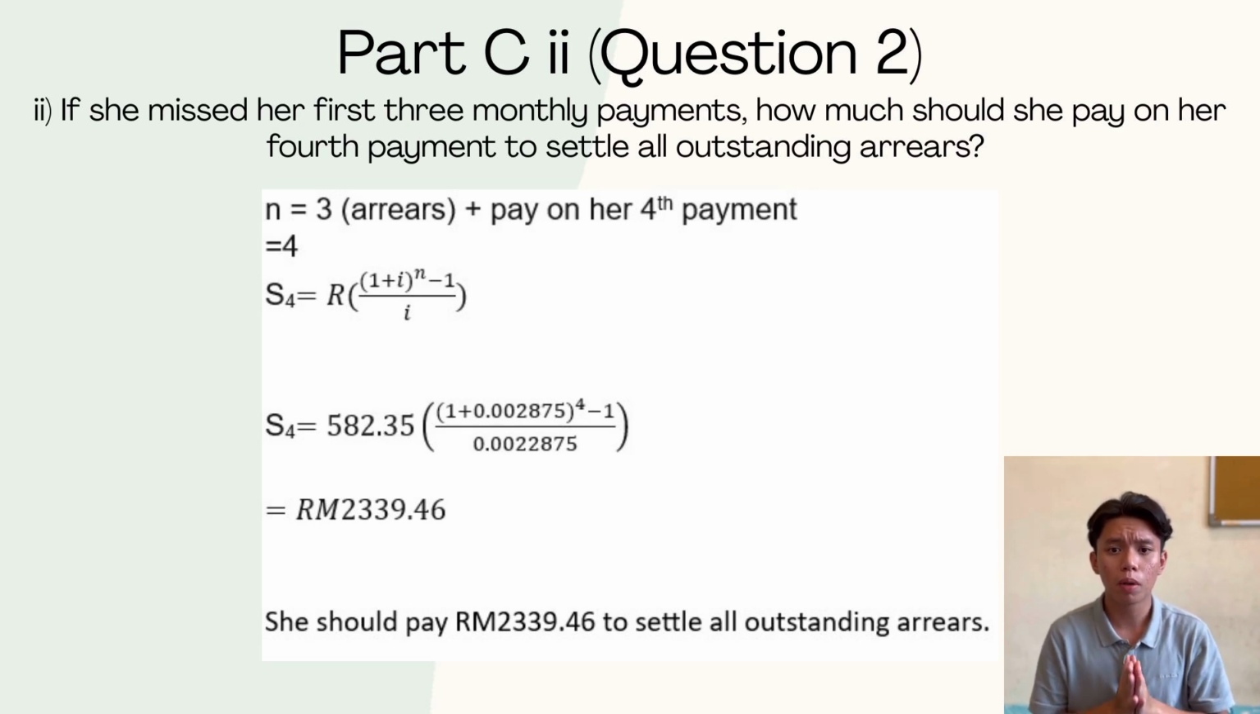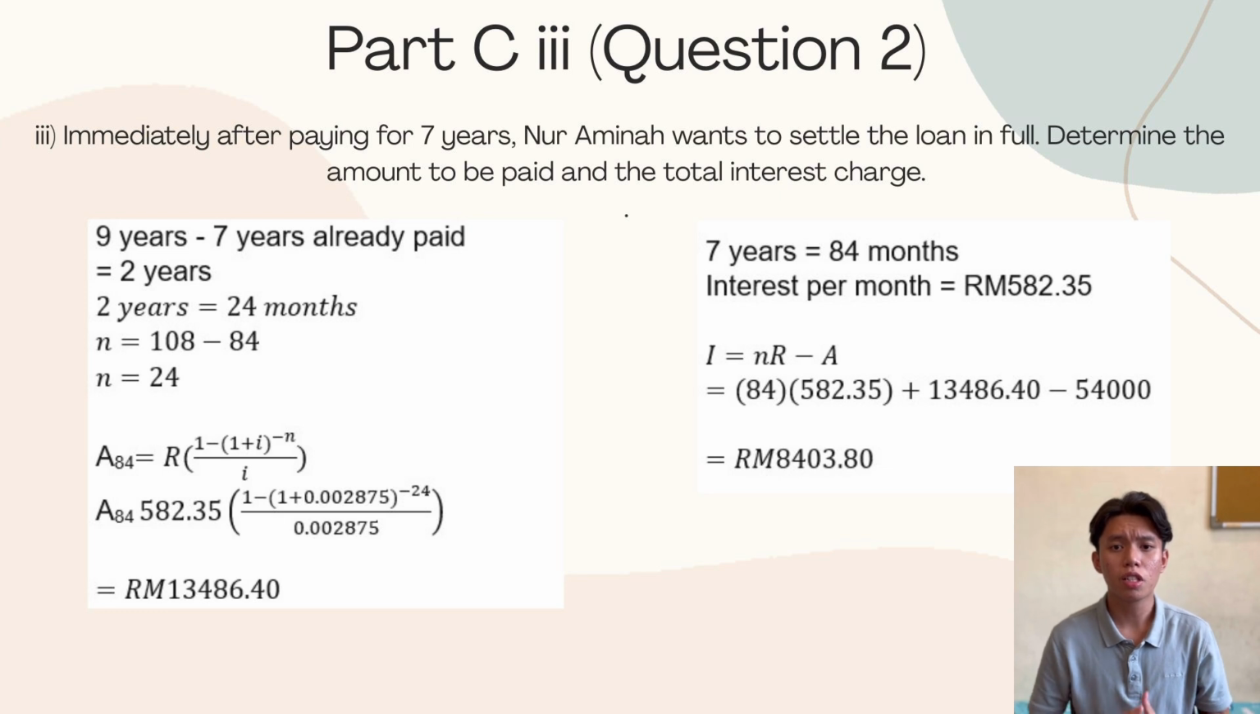For question C2 Roman, she missed her first 3 payments. So on the 4th payment, she must pay the amount of these 3 missed payments plus the 4th month's payment. N equal 3 plus the amount on her 4th payment equal 4. S4 equal 582.35 open bracket 1 plus 0.002875 close bracket to the power of 4 minus 1 over 0.002875 close bracket equal to 2,339 ringgit 46 cents.